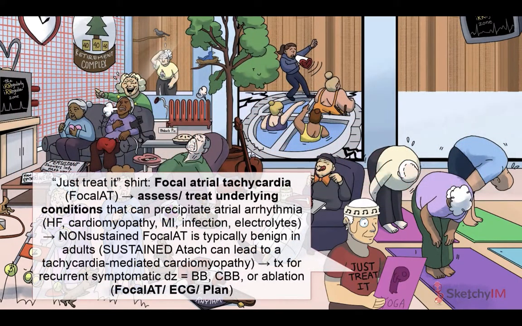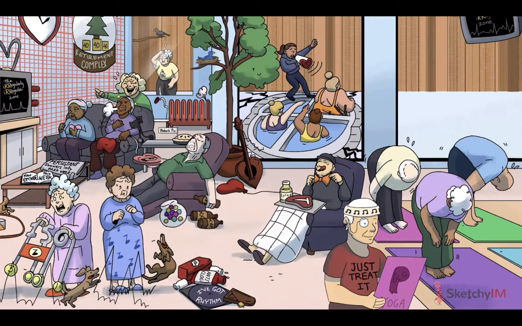In general, it's important to assess for any conditions that can precipitate atrial arrhythmia in these patients, such as heart failure, cardiomyopathy, MI, infection, and electrolyte disturbances. Fortunately, non-sustained focal AT is typically benign in adults, though sustained AT can lead to a tachycardia-mediated cardiomyopathy. Treatment of patients with recurrent symptomatic disease includes beta blockers or calcium channel blockers, as well as catheter ablation.